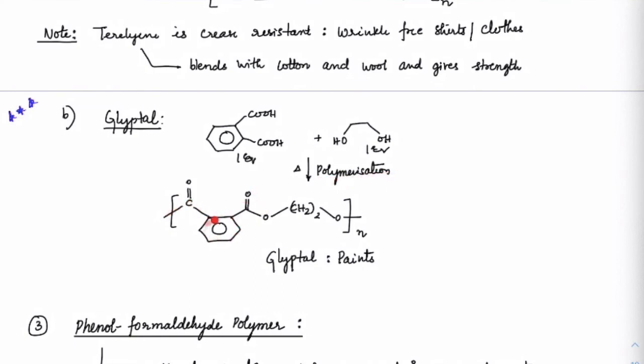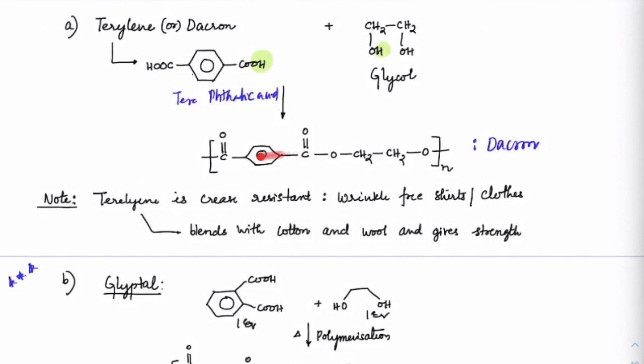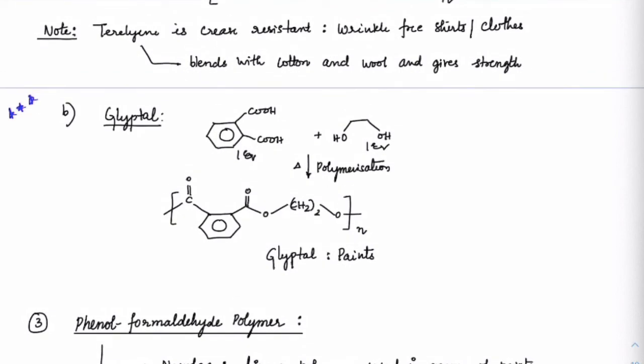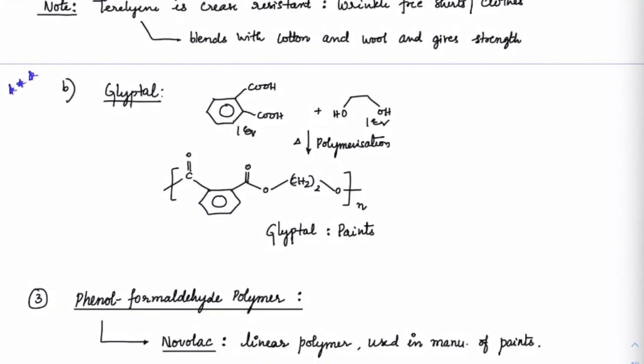At this carbon, earlier it was the para position, here it is the ortho position, so it will start polymerizing at the ortho position. Glyptal is used mainly in paints. I think all of you got that.